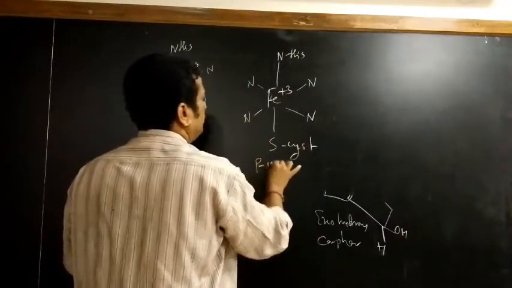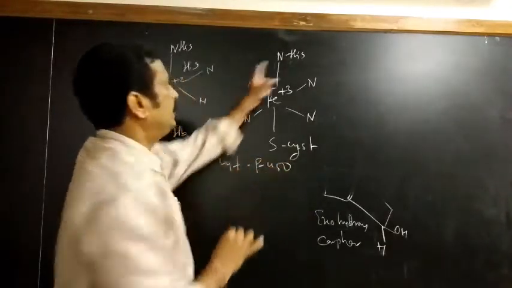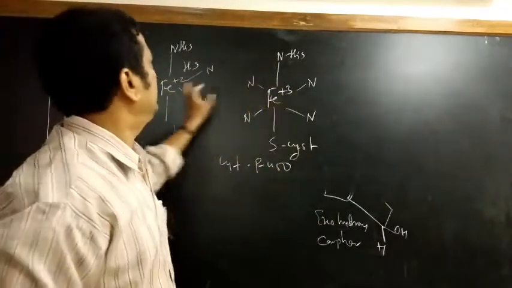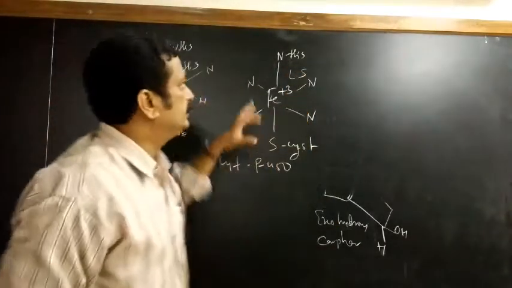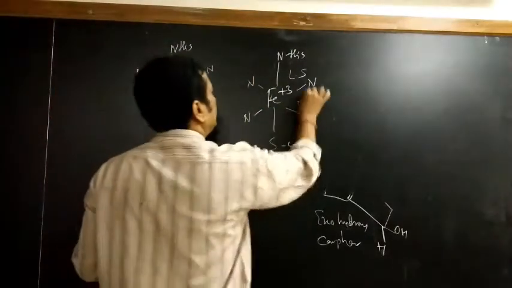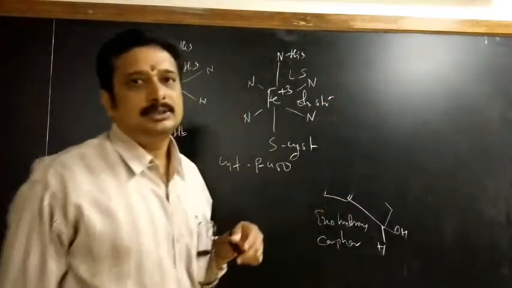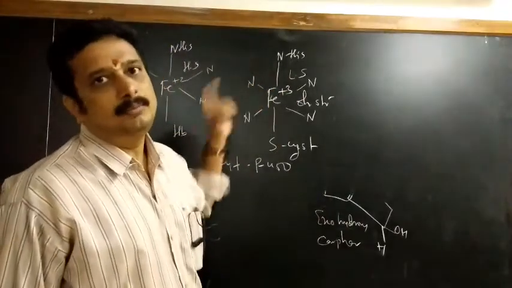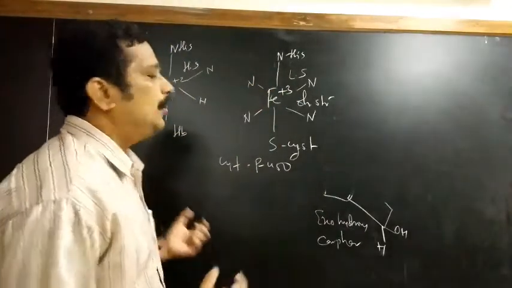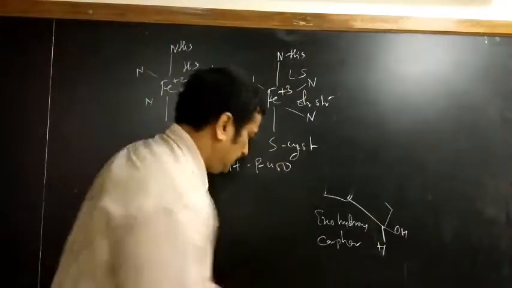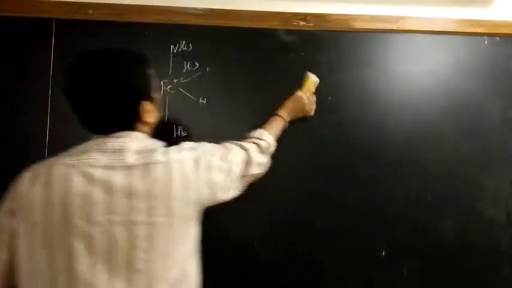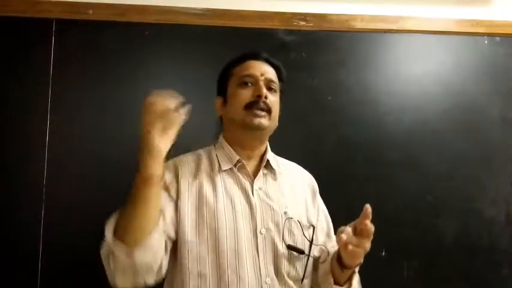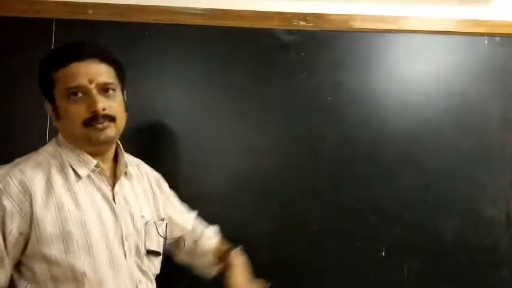This is your P450, the cytochrome P450 structure. Here it is plus 3 state, but in hemoglobin plus 2 state, and here it is low spin. It is a 6 coordinated octahedral structure. So this is about the iron of cytochrome P450. Now we will learn the cycle, how they act to oxidize the hydrocarbons, the toxic elements, to the less toxic. So we go for the cycle way of explanation here.